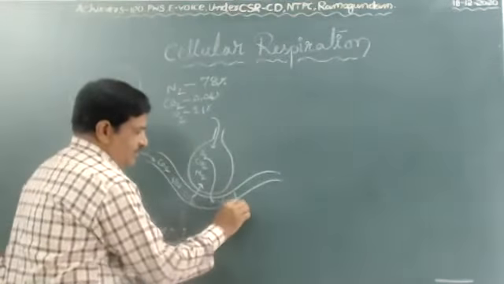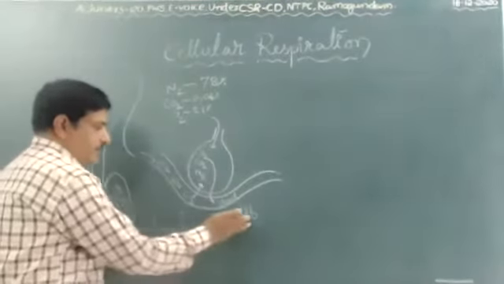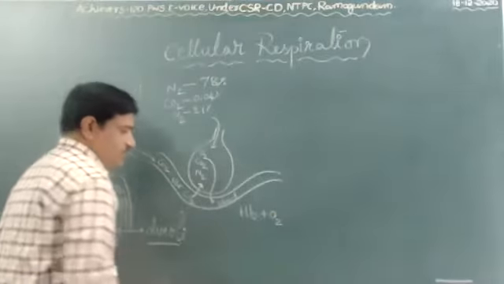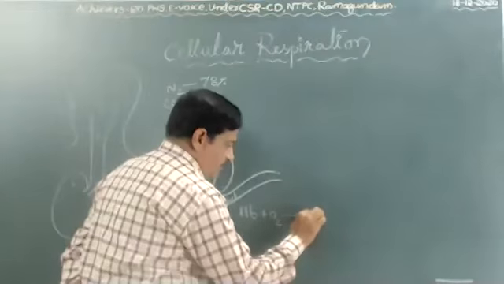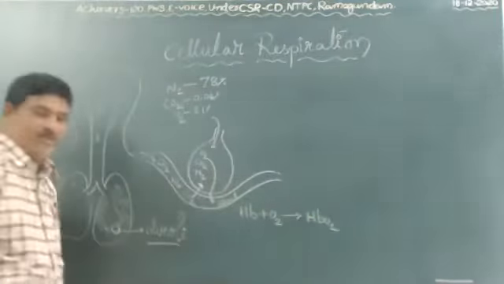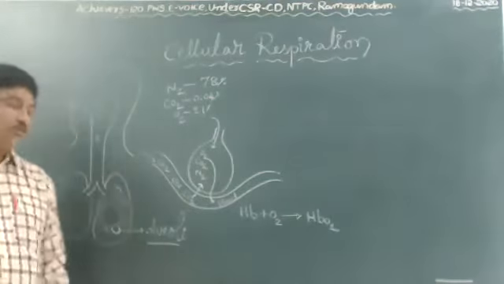Why is blood red in color? You know very well: hemoglobin. Here it combines with oxygen to form oxyhemoglobin, HbO2. Oxyhemoglobin, very, very important. In the board exam, they ask one more question.